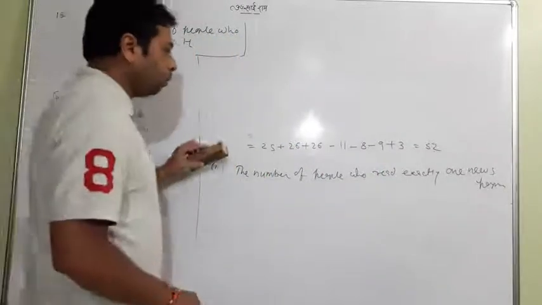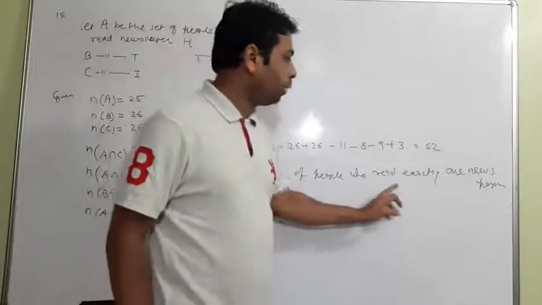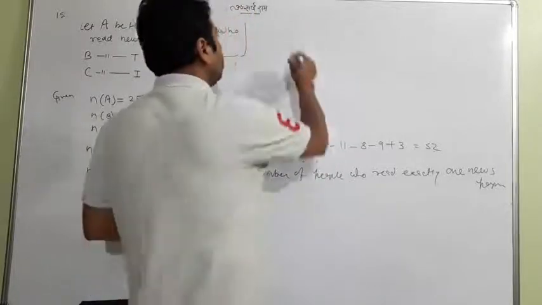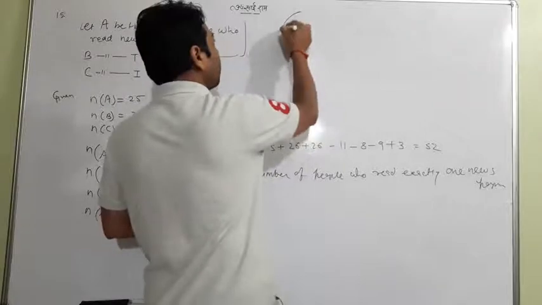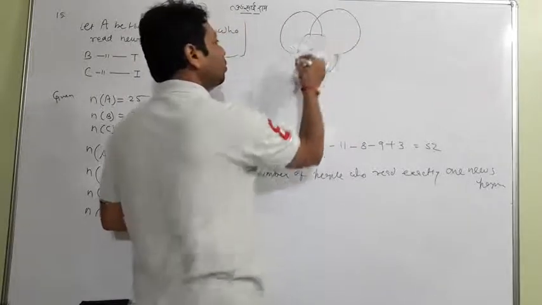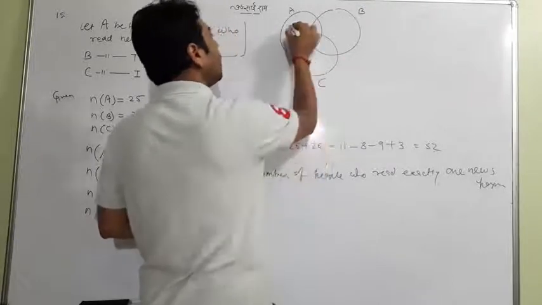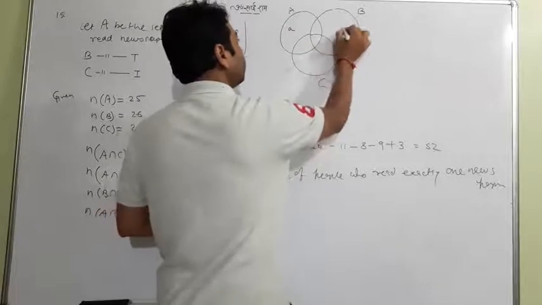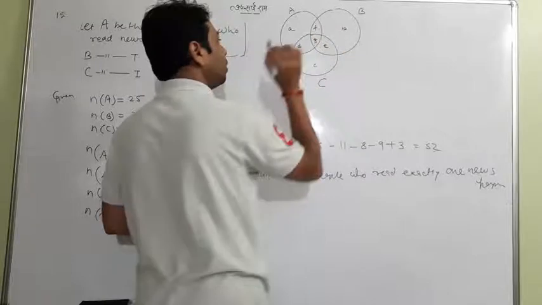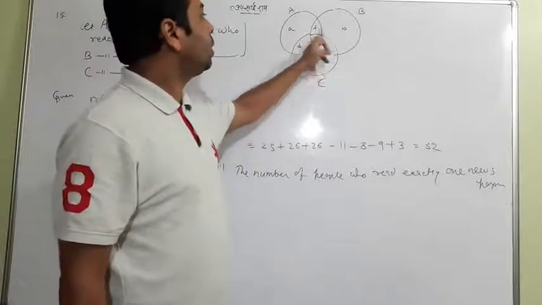Now I want to do this particular solution. The number of people who read exactly one newspaper. For that you have to go with the Venn diagram. Yesterday I made you remember this. For this second question, I am making the picture here. See it, this is the picture. This is A, suppose this is B, suppose this is C. Now I want to name the regions with the same naming as before, A, B, C, D, E, F, G and so on.